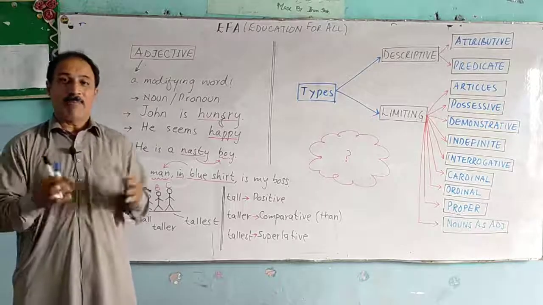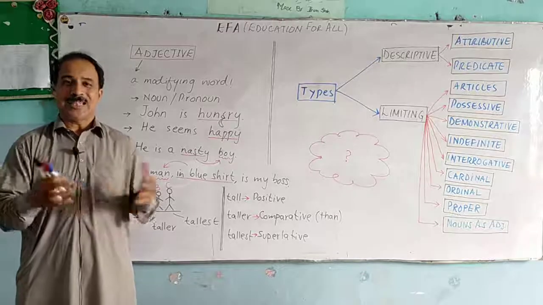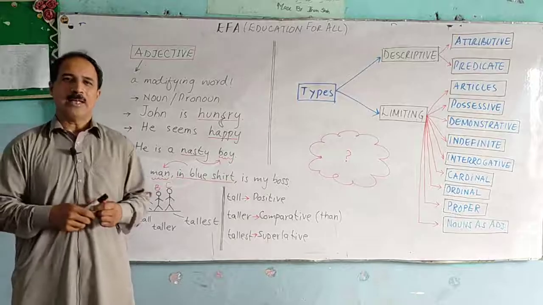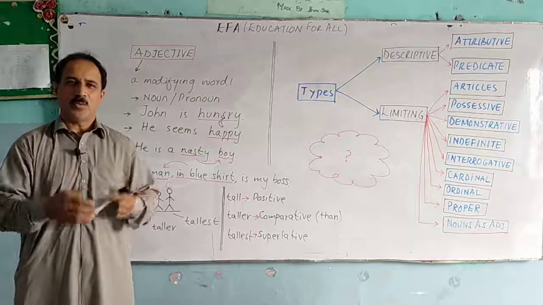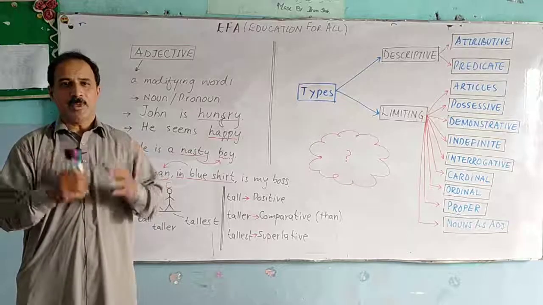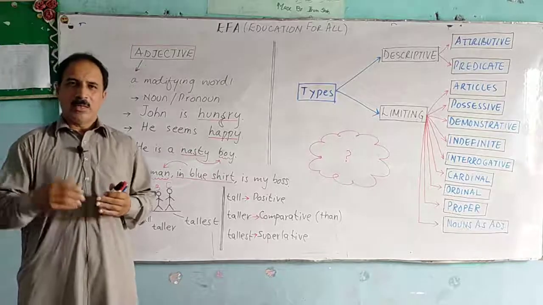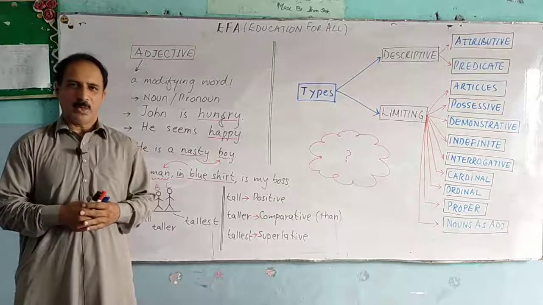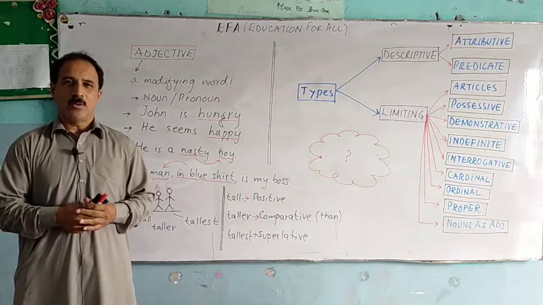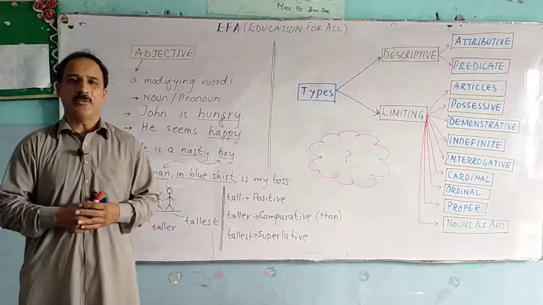Adjectives can be used to compare two things. Adjectives can be used to describe things. And the most important point is that adjectives add to the meaning of the word they modify. They give you important information about it. If, for example, I tell someone to bring my car, he goes to the parking lot, there are so many cars. He comes back confused, which car is yours? Because I haven't given him any additional information.